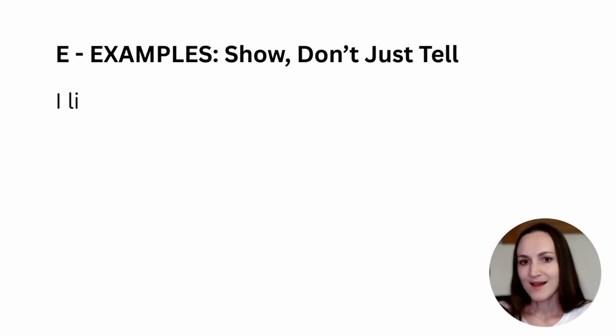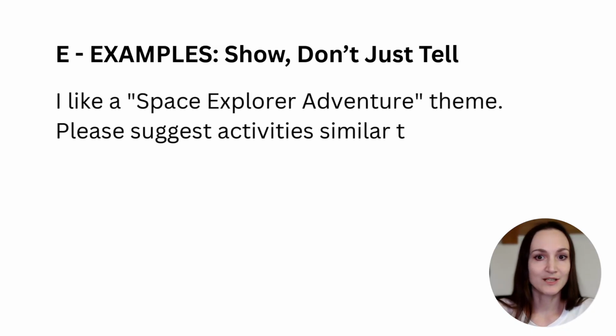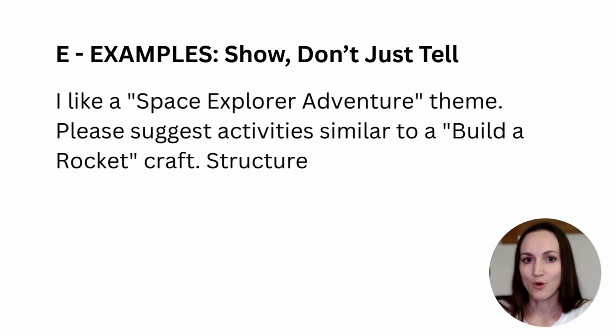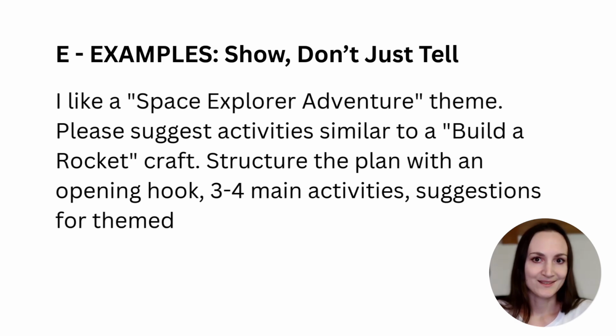Then we have E for examples. This is a super powerful way to guide the AI on style, format, tone, and even length. If you have a previous successful party structure or an invitation you loved, include it. We'd say, I like a space explorer adventure theme. Please suggest activities similar to a build a rocket craft. Structure the plan with an opening hook, 3-4 main activity suggestions, themed food, and a cake idea. Now the AI has a direct template to follow, aligning its suggestions with your vision for the party.